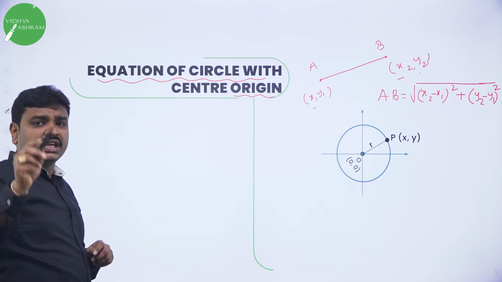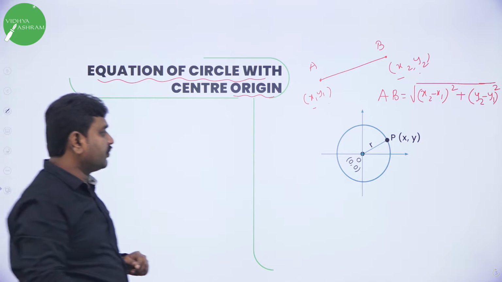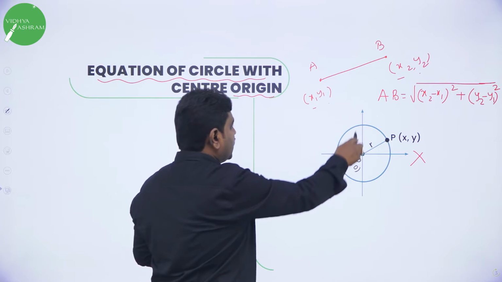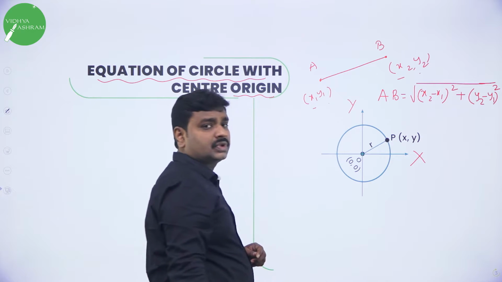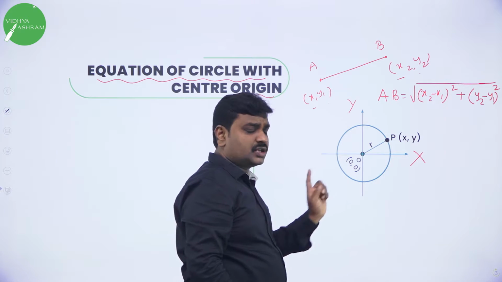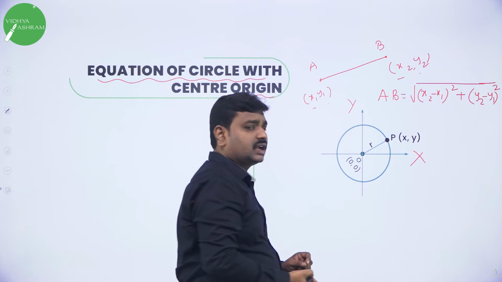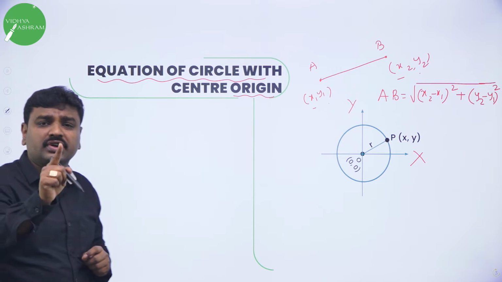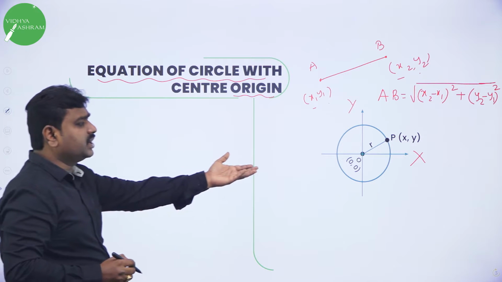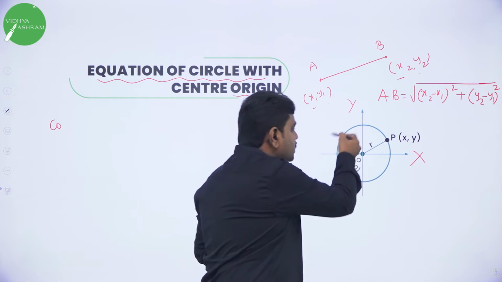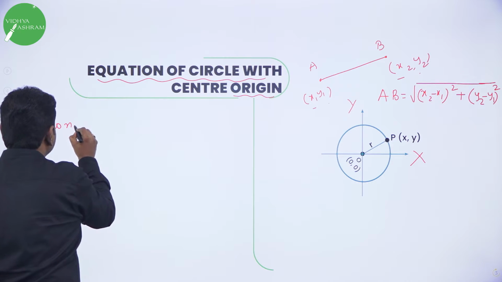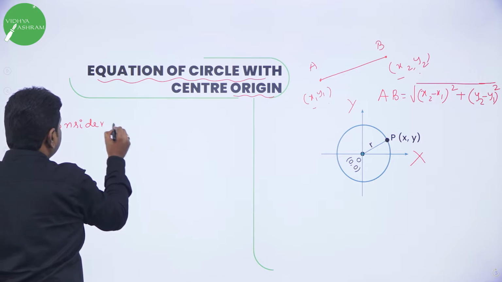Now we are deriving the equation of circle with center origin. All of you know in the diagram this is the x axis, and this is the y axis. Now this is the center of the circle, center O is what? Origin, 0, 0. P(x, y) be any point on the circle. Before you derive any equation, first you should write the considerations. So observe the diagram and write the considerations. Consider a circle.